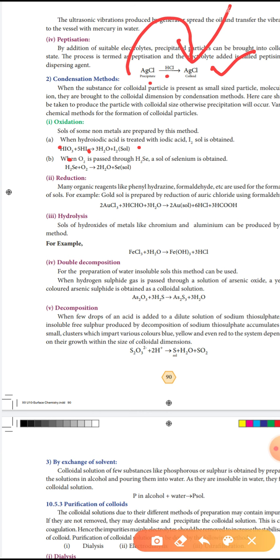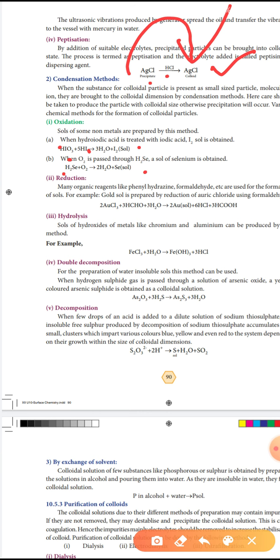When oxygen is passed through H2Se, selenium hydride, a sol of selenium is obtained. H2Se plus O2 gives Se. How to prepare iodine and selenium sols? First, iodine: hydroiodic acid is treated with iodic acid and iodine is obtained. Oxygen is passed through selenium hydride and selenium is obtained. Then the second preparation is reduction.